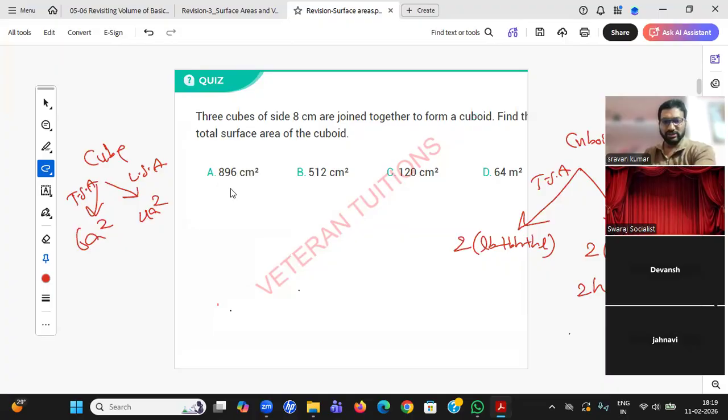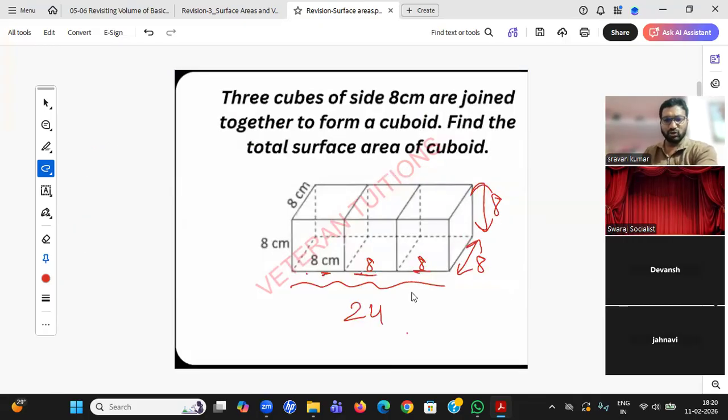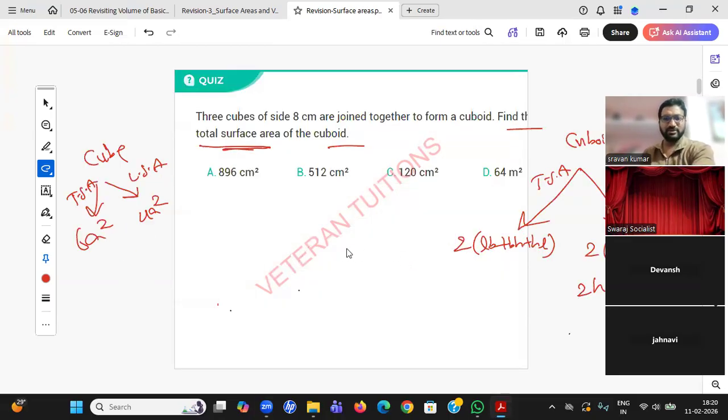Same question, student. Question is the same, so he's asking TSA. Just now we have seen TSA of a cuboid: 2 into LB plus BH plus HL. So length is 24, breadth is 8, and height is 8. Please see, they all are in centimeters, and your final answer should consist of units. Jahnavi, right answer. Maya, right answer.